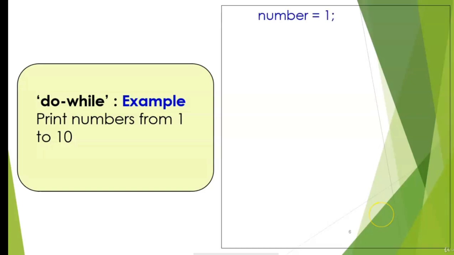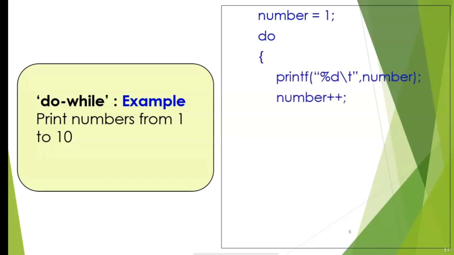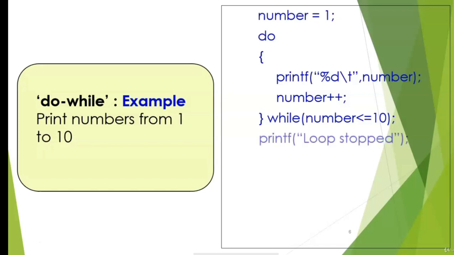Number is initialized to 1. Do, opening curly brace, print that number, increment the number by 1, closing curly brace, and mention the condition while number less than equal to 10. And finally I can put up a printf that loop has stopped. So thus I can use do while for executing certain instructions repeatedly until a condition is true.